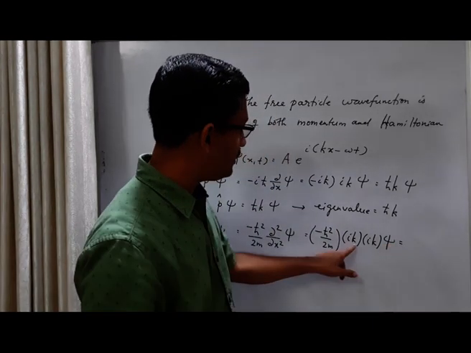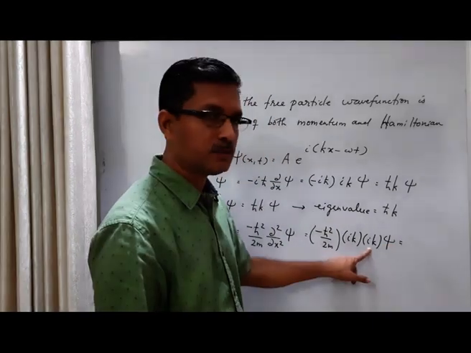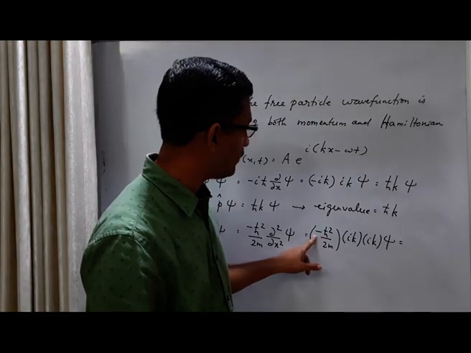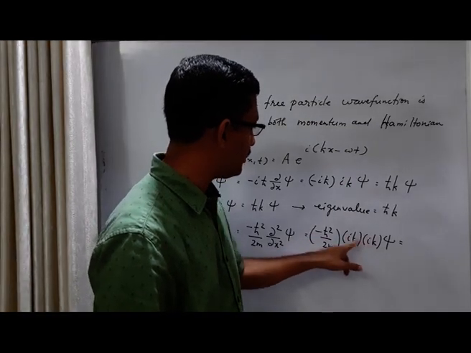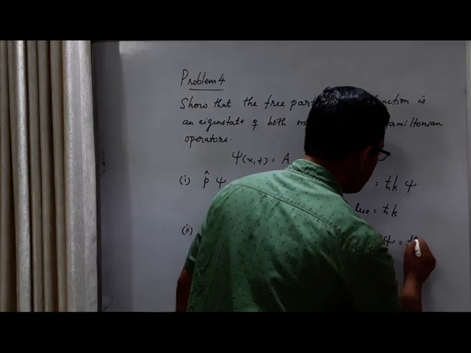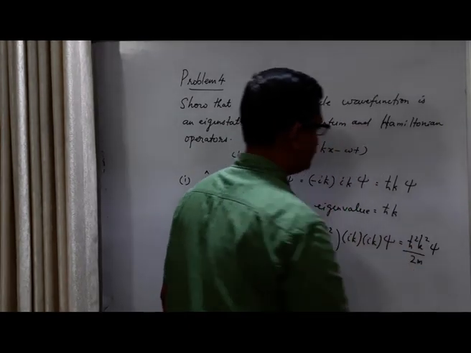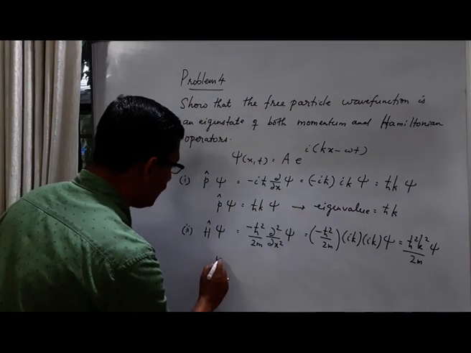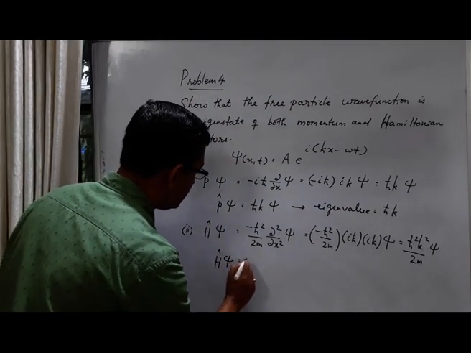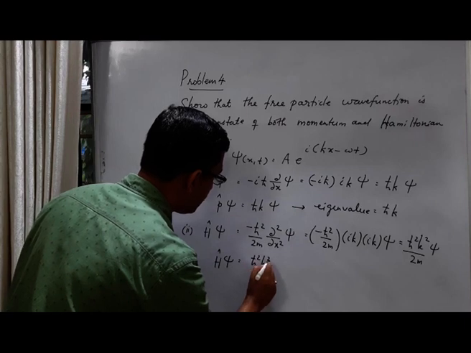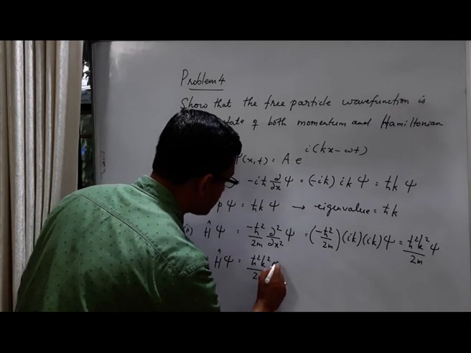So what is this? i into i is i square is minus 1, minus into minus will be plus, k into k is k square. So what you get is h cross square k square by 2m psi. So Hamiltonian operating on psi is h cross square k square by 2m psi.